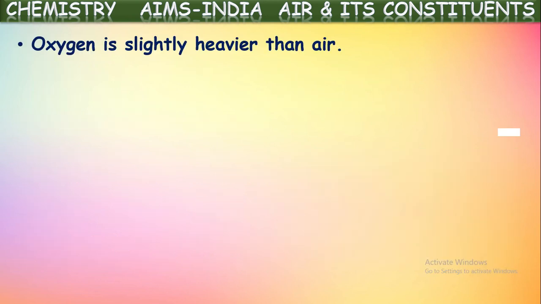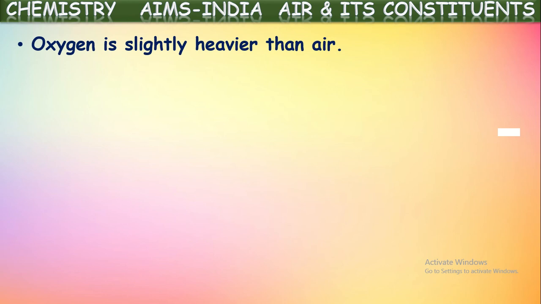Oxygen is slightly heavier than water. How do you say the heavier nature of oxygen? Generally, gas densities are calculated in terms of their vapor densities. The vapor density of atmospheric air is taken as 14.4, whereas the vapor density of oxygen is taken as 16.